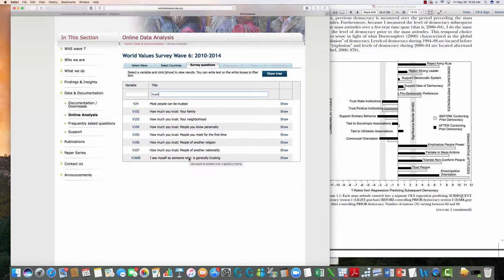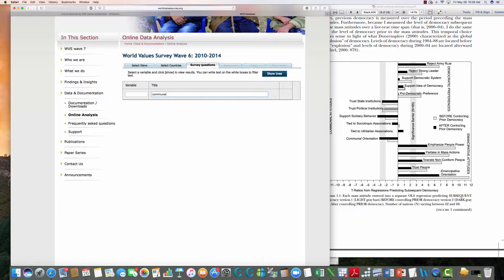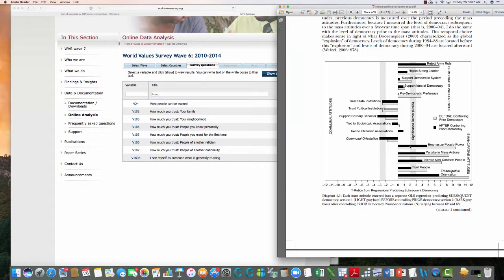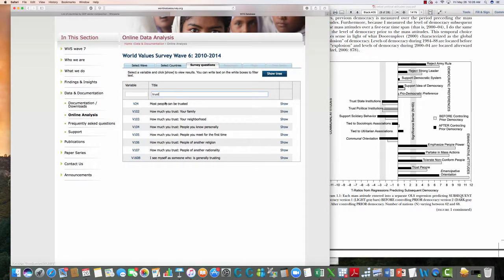So that's okay. We can't use that, but that's okay. We'll use something else. Let's see if that communal orientation is there. Nope. And let's say trust people. If we go back to this, you notice that one of the emancipative attitudes is how much you trust other people, and so that would be this variable here.